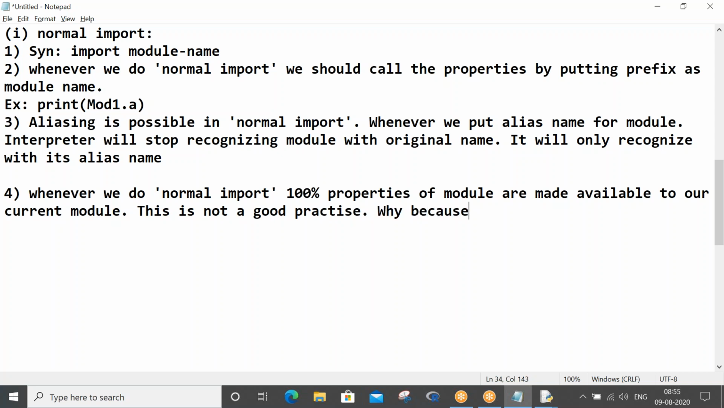Why? Because the burden on the interpreter will be huge, or more, or high, whatever you want to write. You have to understand the point. That's it. The burden on the interpreter will be more. I will make you understand this point. When we do normal import, 100% of the properties of the module are made available to our current module.